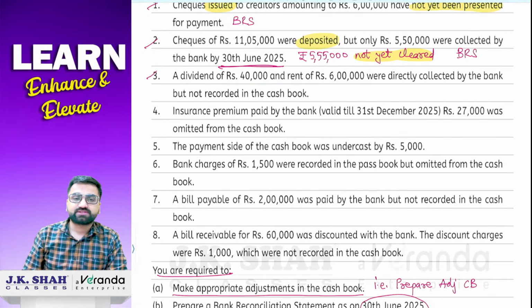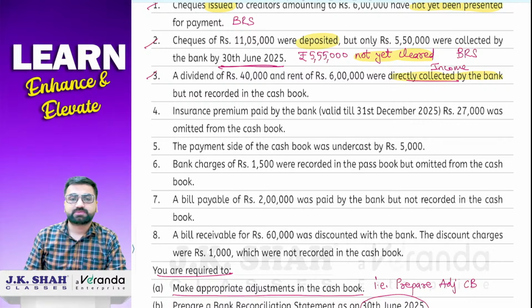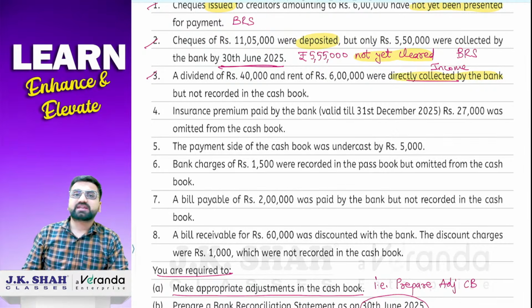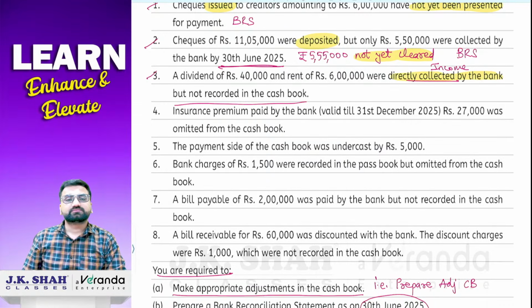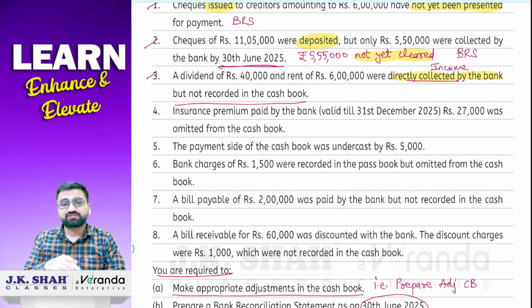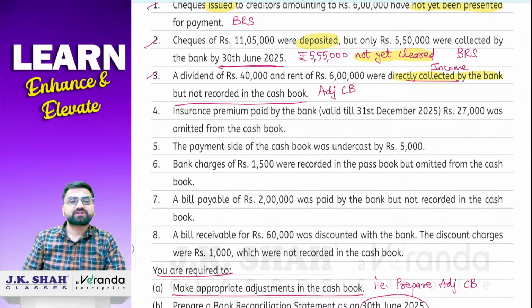A dividend of 40,000 and rent of 6 lakh were directly collected by the bank. Now see, highlight this word, collected by the bank. Whenever they use the word collected, collected means what? It is an income. They are talking about the income. And whenever they use the word paid or charged, in that case we have to treat it as an expense. Done. Not recorded in the cash book. Cash book में rent and this dividend is not recorded. If it is not recorded till now, but now we are making adjusted cash book, so we have to record it. So first of all, this will go to adjusted cash book. तो इसका effect आएगा adjusted cash book में जाएगा.